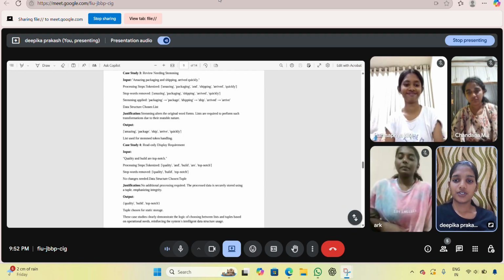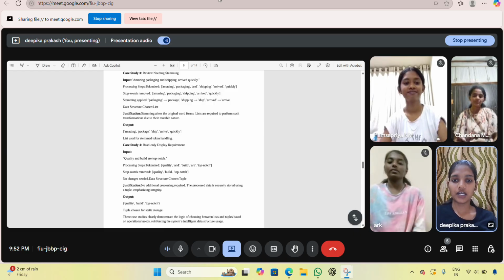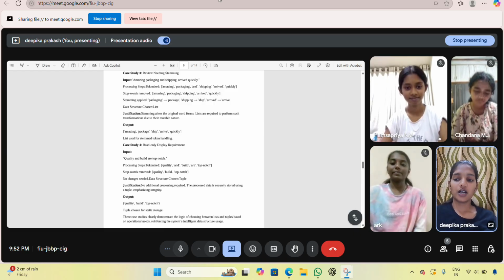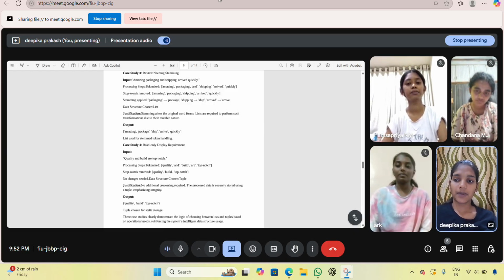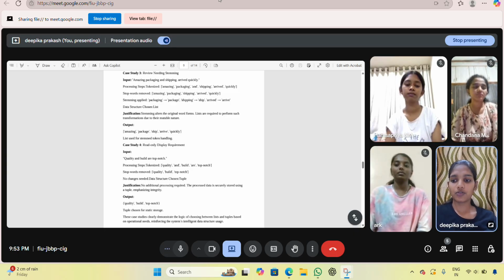The third one is review needing stemming. The input is: amazing packaging and shipping arrived quickly. Steps: tokenization, stop word removal, and stemming: packaging becomes package, shipping becomes ship. The structure chosen is list. Why? The word transformation needs mutability, and the output is amazing, package, ship, arrive quickly.